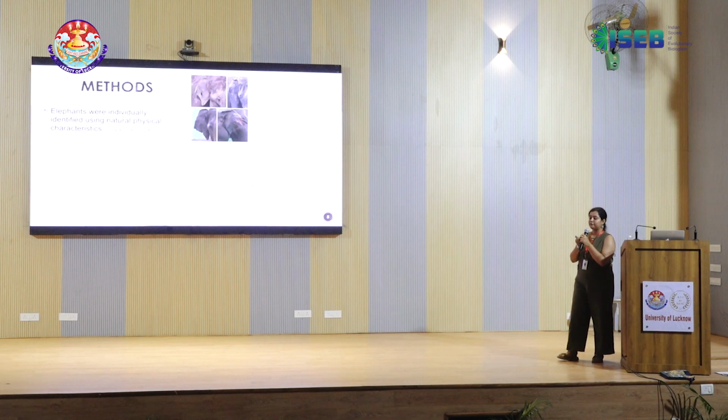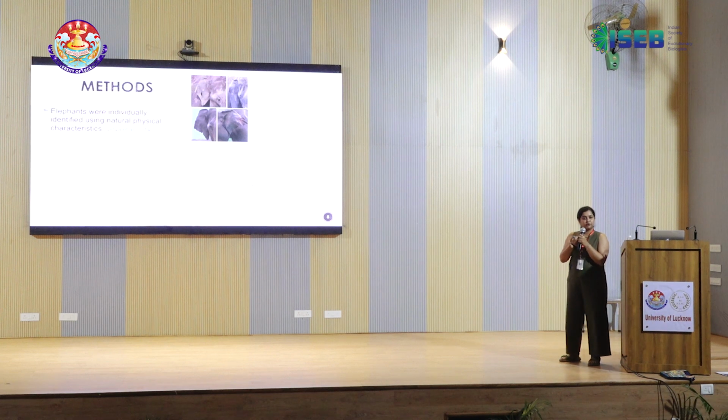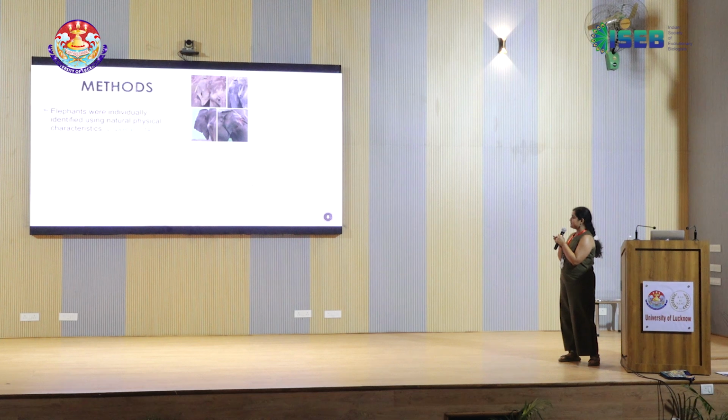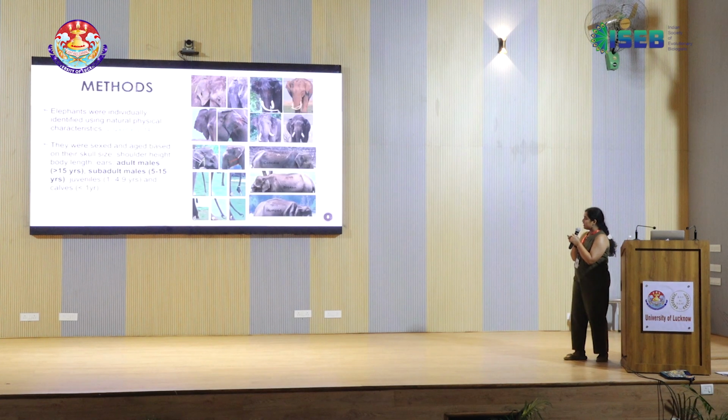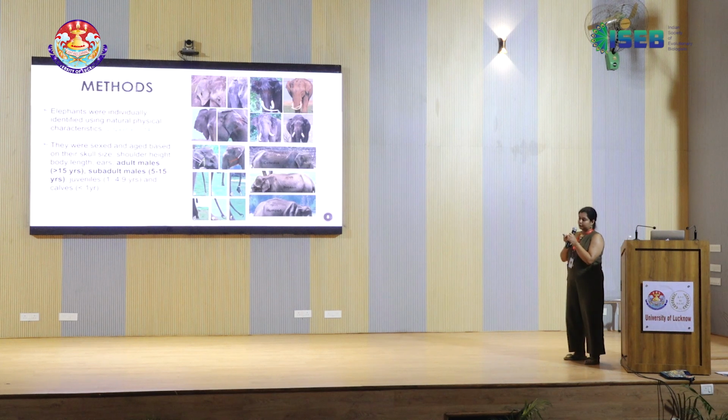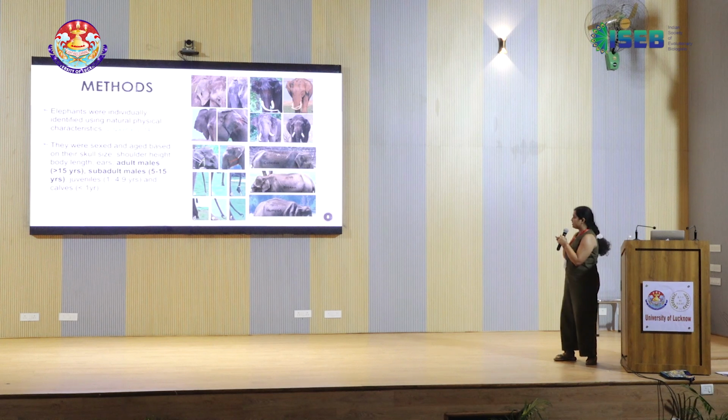In this data, we have elephants that are individually identified using natural physical characteristics like holes and tears in the ear, ear shape, tail shape, and backbone shape, and we also age and sex them based on their skull size, shoulder height, etc. Adult males are those above 15 years of age, and subadult males are the ones between 5 to 15 years of age.